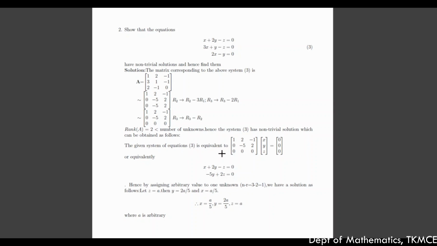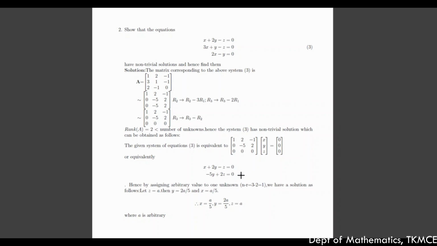The given system of equations is equivalent to 1, 2, minus 1; 0, minus 5, 2; 0, 0, 0 times x, y, z equal to 0, 0, 0. Or equivalently, x plus 2y minus z equal to 0, the first equation, then 0x minus 5y plus 2z equal to 0, that's the second equation.